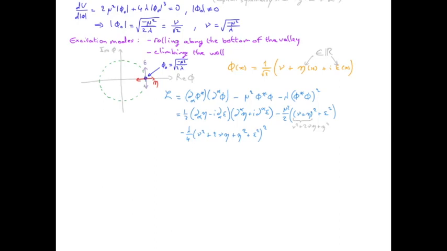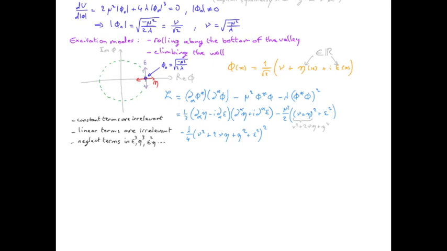A few comments are in order before going further. First, a constant term like this one is irrelevant in the Lagrangian. Terms that are linear in the field are also irrelevant, as we saw earlier when we introduced the first Lagrangian for scalar field. And that's because we can always redefine the field up to a constant and get rid of this linear term. So by choosing the origin of eta to be around phi naught instead of the origin for phi equals 0, we can easily get rid of this term. Finally, we only consider small variations around phi naught, so we can neglect terms in epsilon cubed, eta cubed, eta squared epsilon, etc.